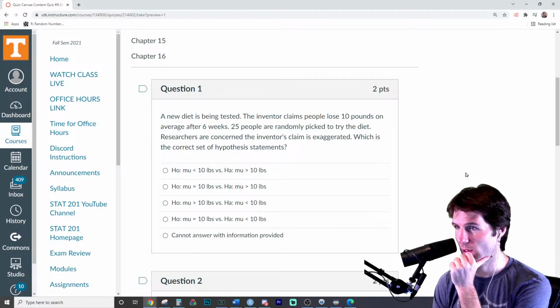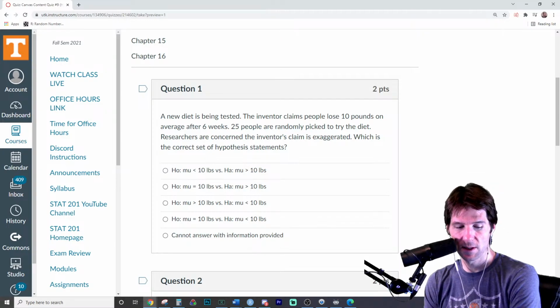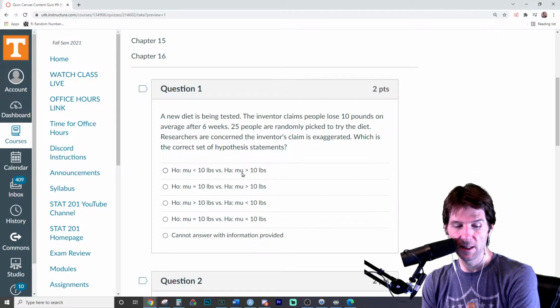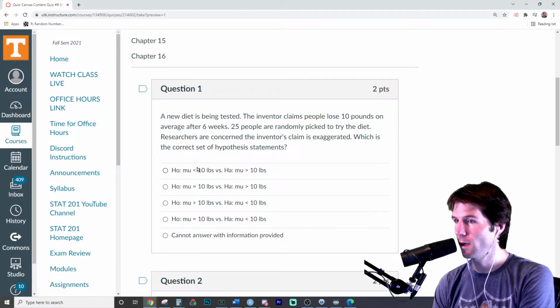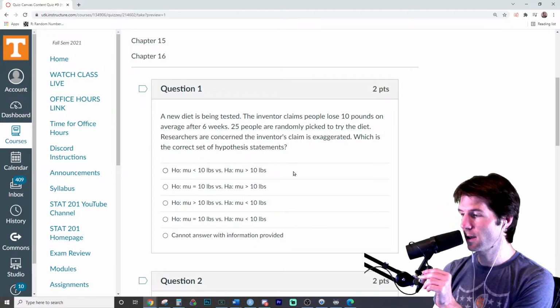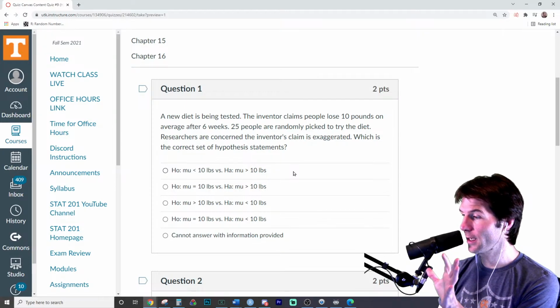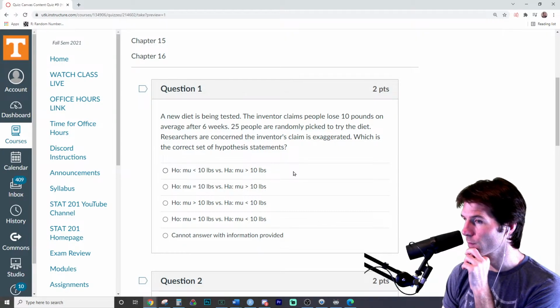Researchers are convinced the investigators' claim is exaggerated. Which is the correct set of hypothesis statements? Pretty easy to narrow it down to two choices. If we're looking at everything right here, we have A, B, C, and D. If you get to this on the test, you should automatically know the null has the equal sign. The null has the equal sign, because you can narrow this down pretty quickly. And this says the true mean. The null has to be B or D.